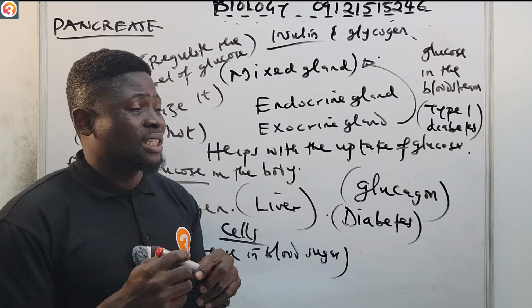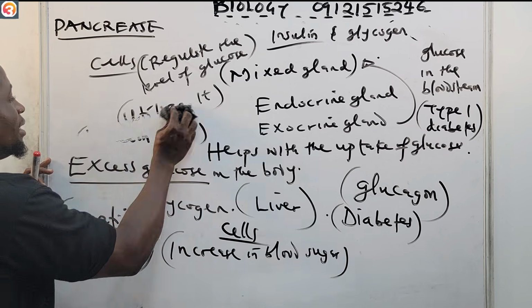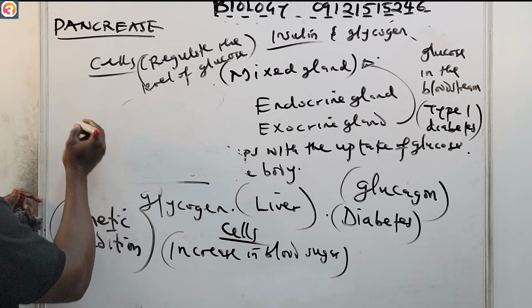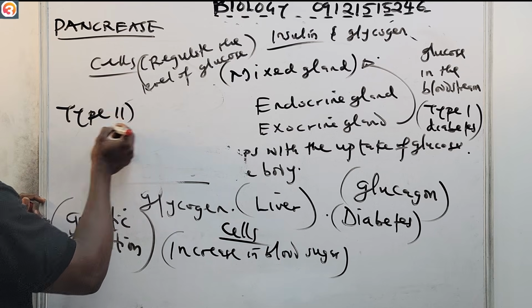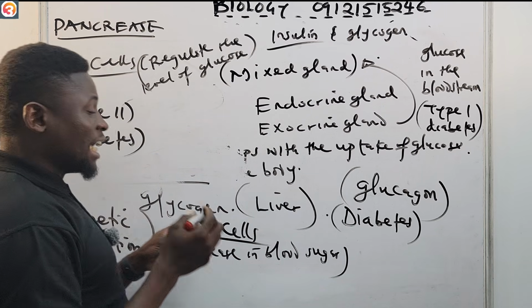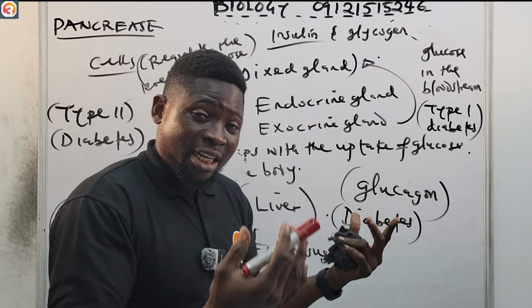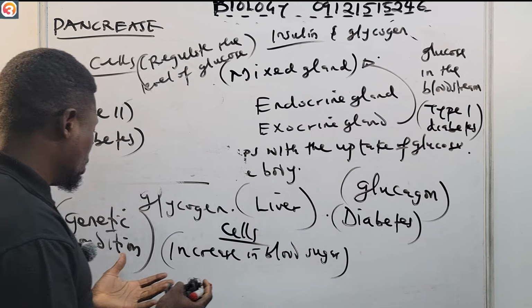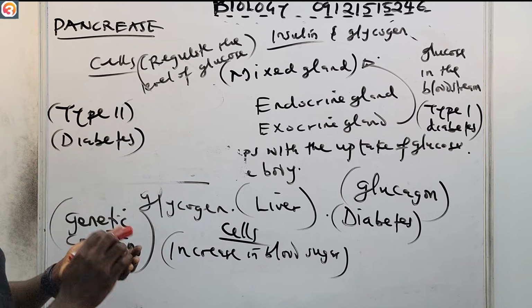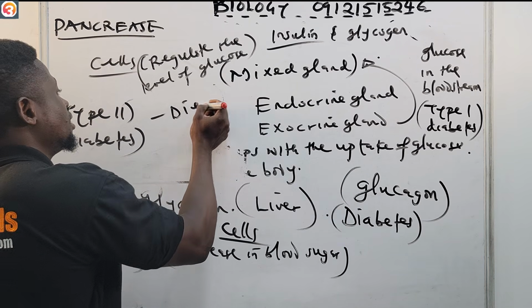We also have what we call type 2 diabetes. Type 2 diabetes is different from type 1 diabetes. We say that type 1 diabetes is because the body is not producing enough insulin, basically due to a genetic condition, isn't it? Now, type 2 diabetes is due to diet.